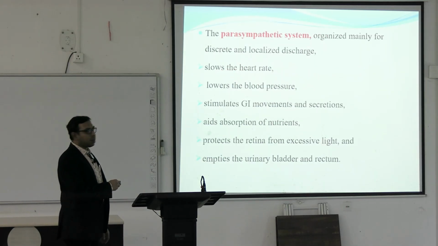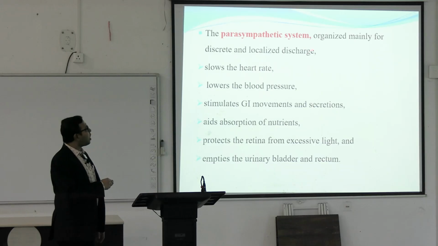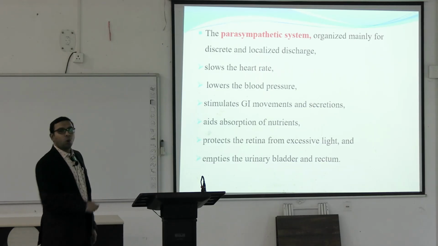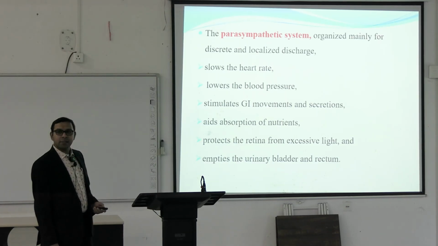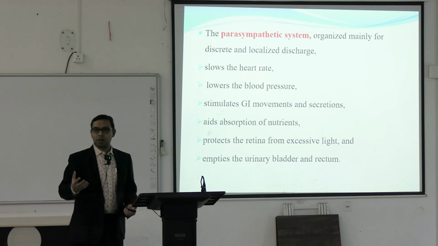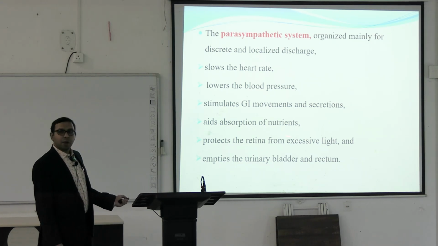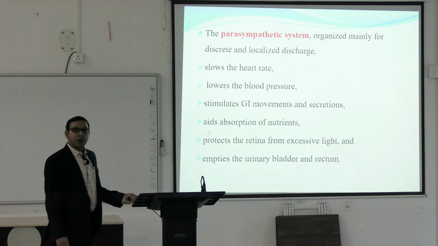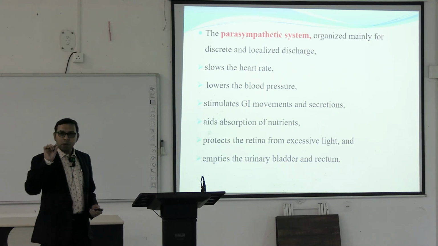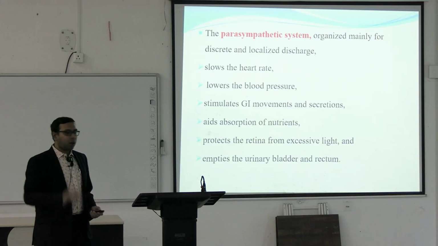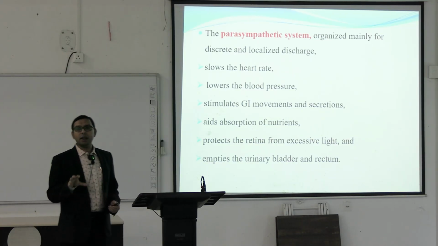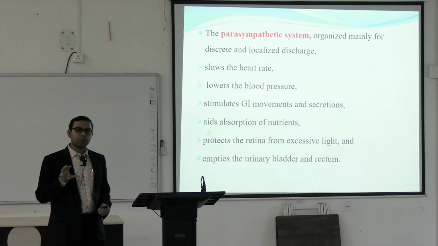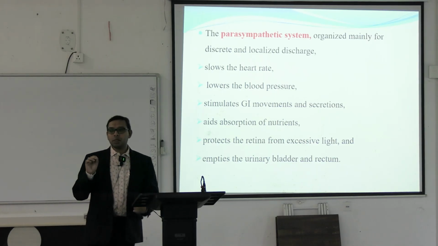So, the parasympathetic system is organized mainly for discrete and localized discharge. It slows the heart rate, lowers the blood pressure, and stimulates gastrointestinal movements and secretions, that is, there will be more secretions in parasympathetic activity. It aids absorption of nutrients, protects the retina from excessive light because it causes miosis, that is, the pupil becomes small, and empties the urinary bladder and rectum. This is more or less in general the activity of the parasympathetic nervous system. You already read about the sympathetic nervous system.